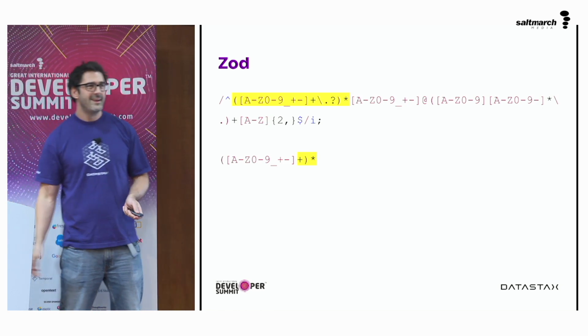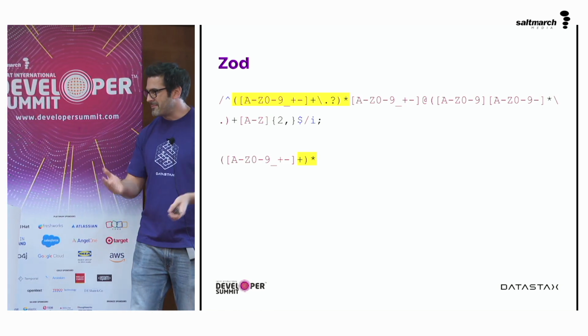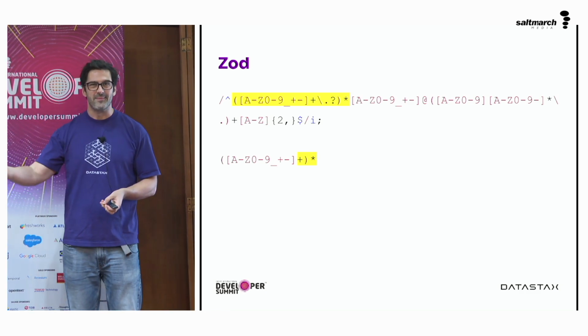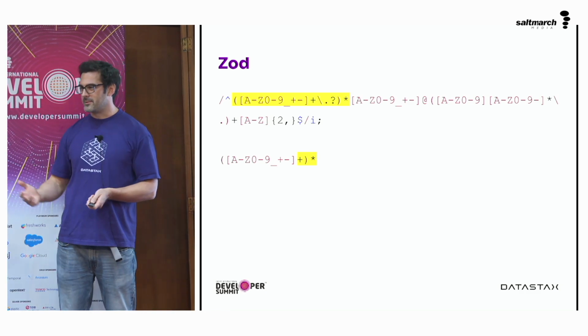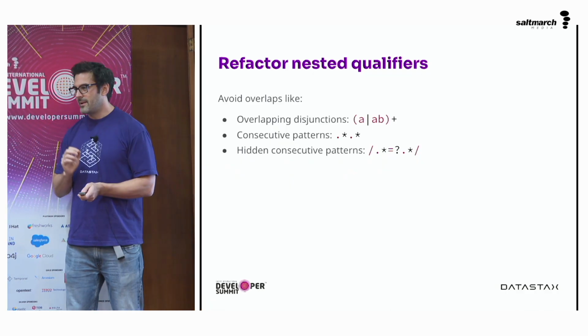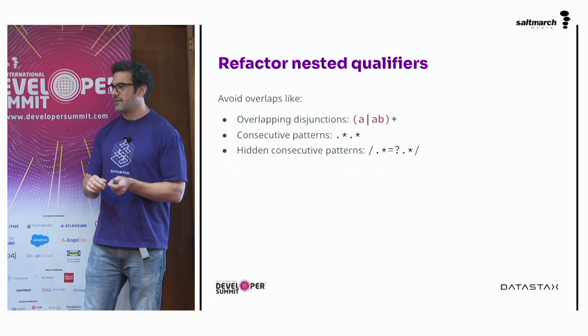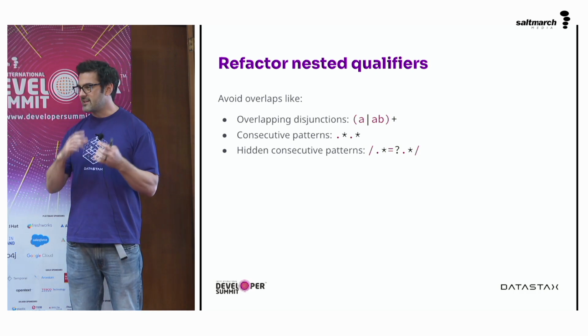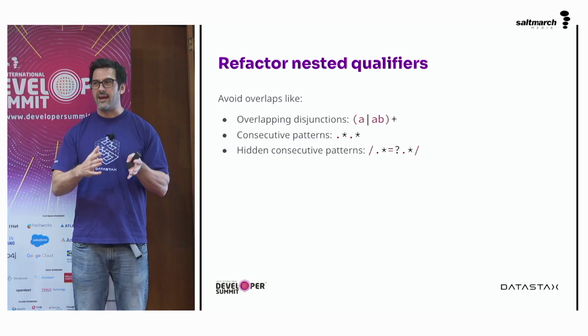Those are some Dependabot updates that people got. That was a whole, we've got to fix our application because it's slowing people's computers down. How do we fix them? Well, we first want to know what we're looking out for, right? We're looking out for these nested quantifiers, things that overlap or things that nest.